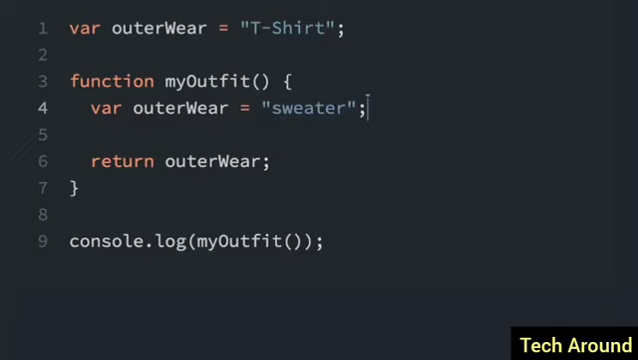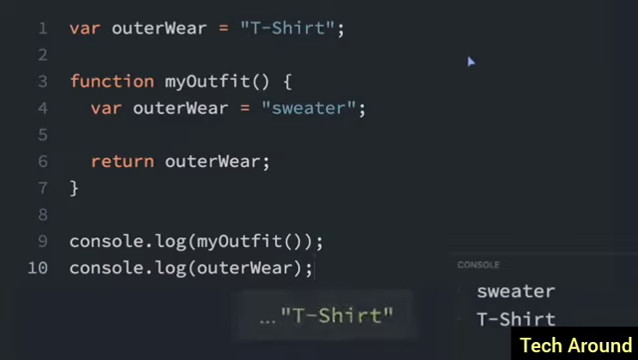So now, if I run this program, you can see in the console, it's going to say sweater instead of t-shirt. It's because this local variable outerwear took precedence over the global variable. Another interesting thing about this, if I console.log the outerwear variable, we'll see that it's still t-shirt. So first, you see in the console, it says sweater and t-shirt. So first we console.log this function, which returns sweater, and then we console.log the global variable, which is t-shirt.